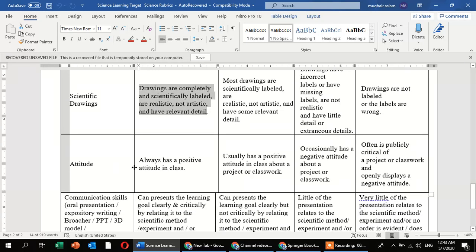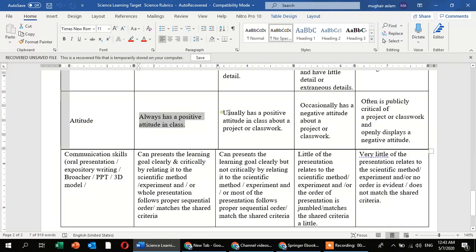Attitude. Always have a positive attitude in the class or in any type of assignment. Your attitude will be positive. What is a positive attitude? A positive attitude means you take your assignments and think that now you are learning something new, and you are curious to learn new things according to your assignments. This is called a positive attitude. And as you are moving further and further, you will see something change.